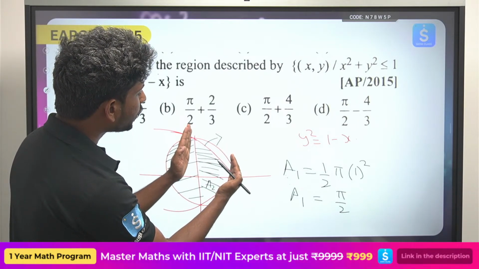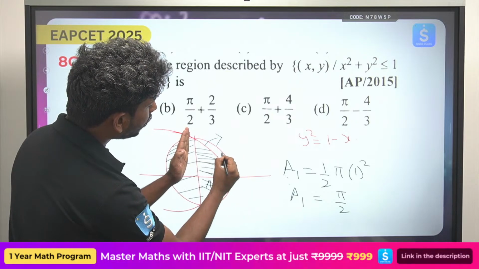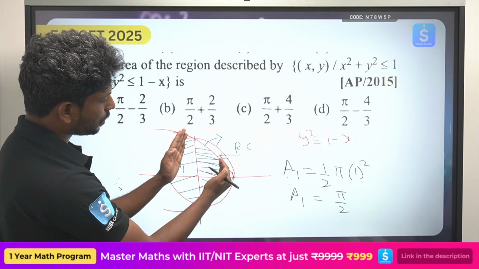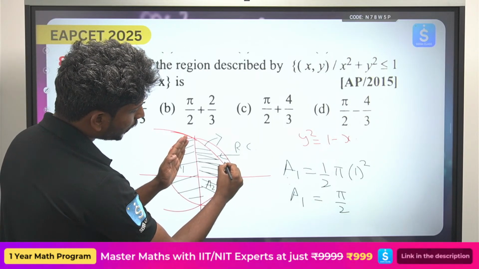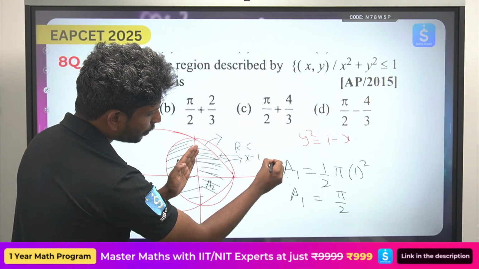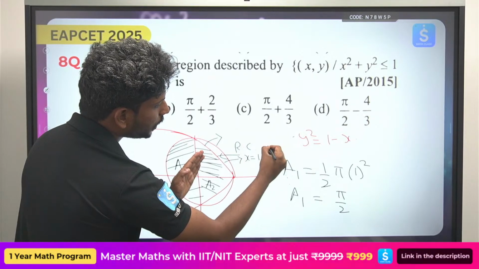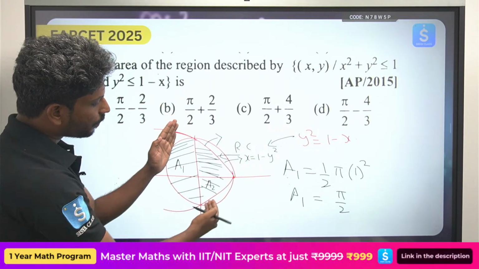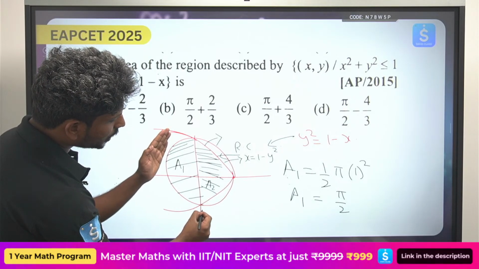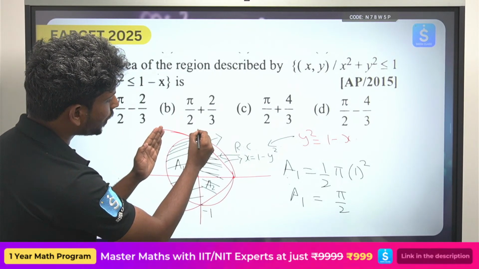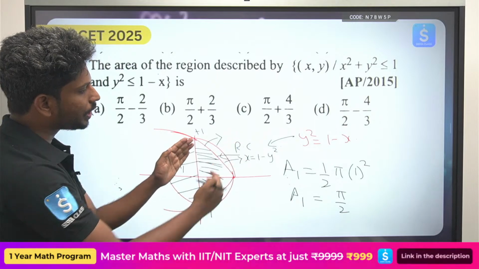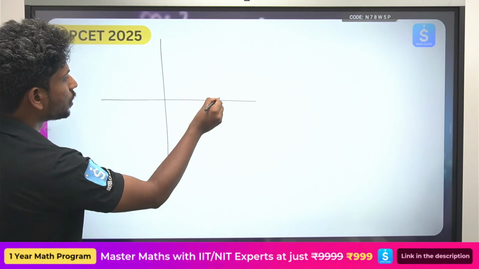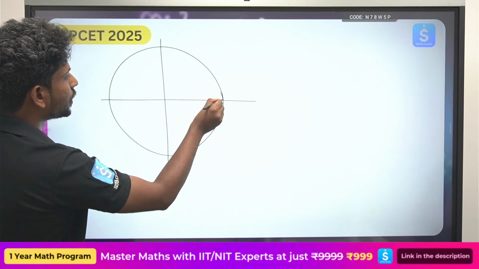Or you can do one thing, that is you can take the rightmost curve. The rightmost curve is x equals to 1 minus y square. Okay, so that is nothing but you can rewrite this curve as x equals to 1 minus y square. Right? This same curve can be written like this, x equals to 1 minus y square, so minus x equals to 0. Okay, so here the point of intersection is from -1 to +1. Okay, so now you can directly find out the a2 value. So again I am drawing the curve here. So I'm trying to find out this area.